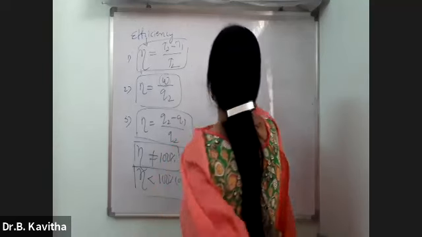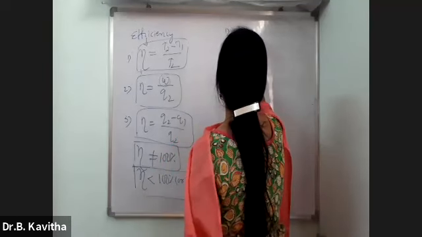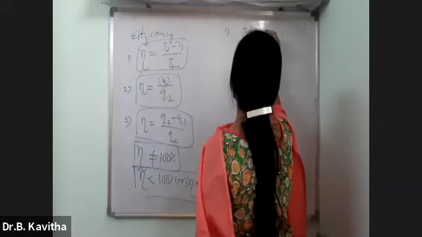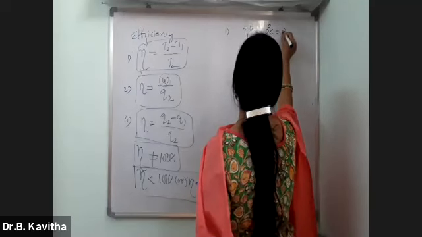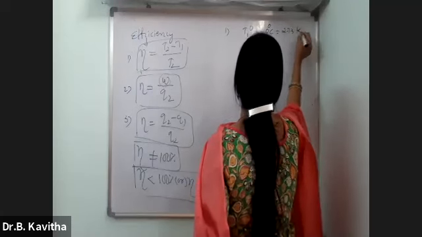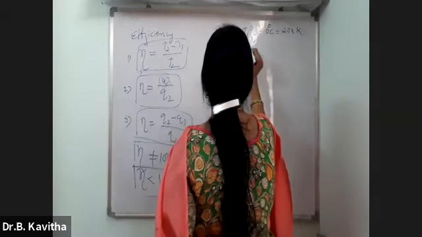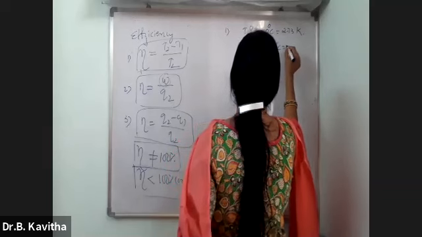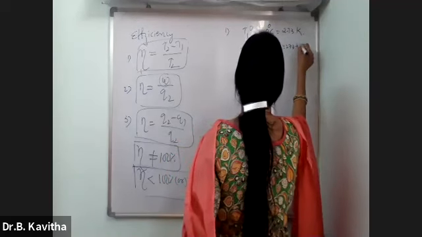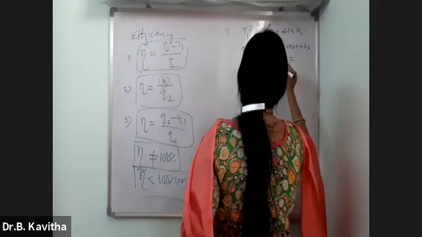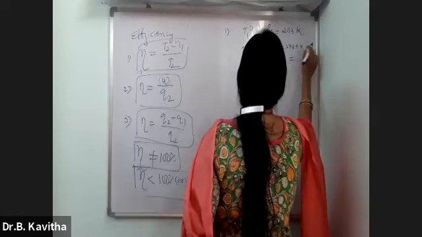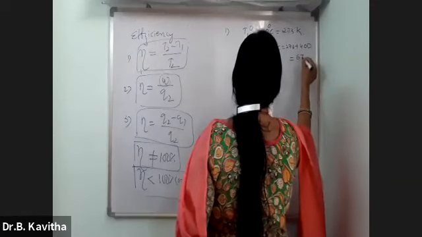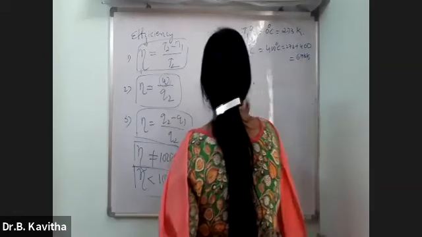The first one: the lower temperature is 0 degree centigrade. Convert this into Kelvin, 273 Kelvin. And the second one, T2, is 400 degree centigrade. That means 400 plus 273. That is how much? It is 673 Kelvin.